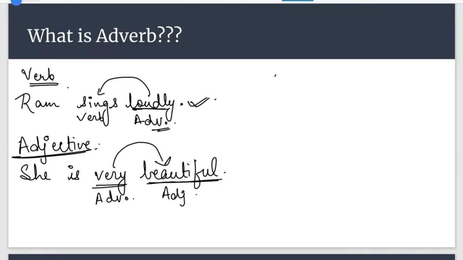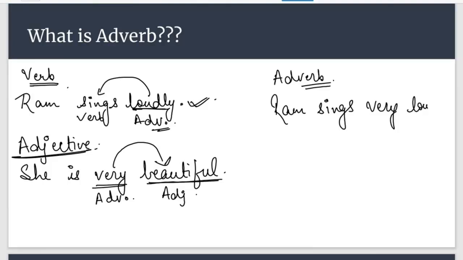Okay. Now we will take an example where an adverb is modifying an adverb. So now this example, Ram sings very loudly. Here loudly is an adverb and very is adding something to the meaning of the adverb, and very is also an adverb. So this sentence sets an example where an adverb is qualifying an adverb itself.